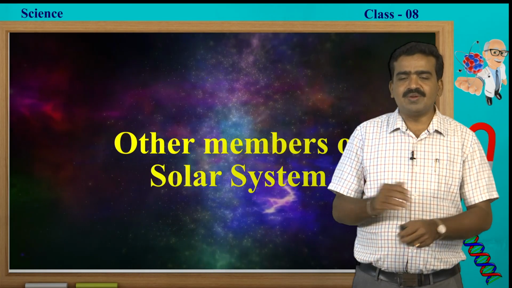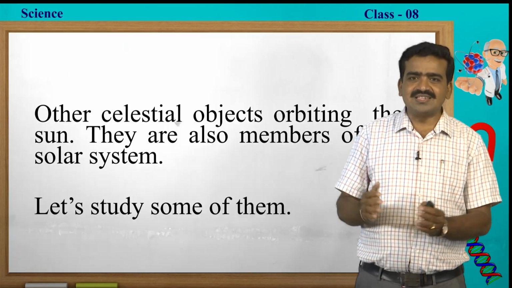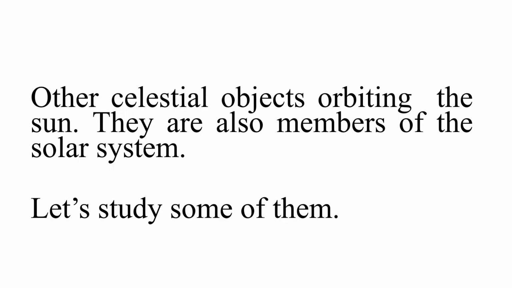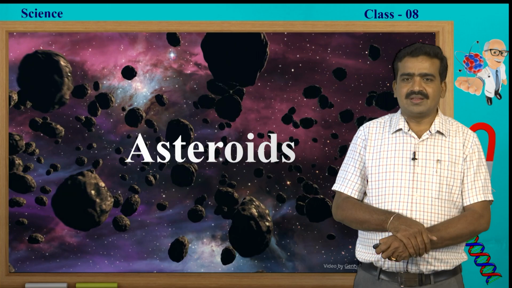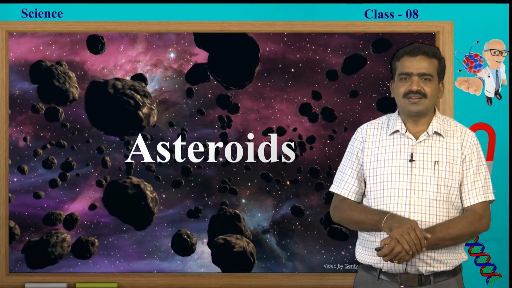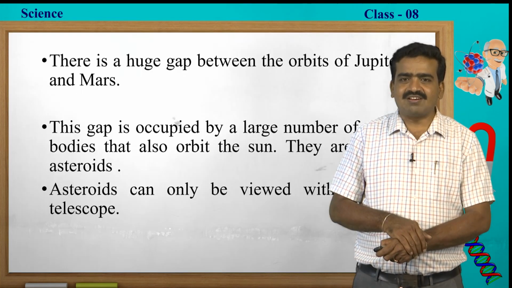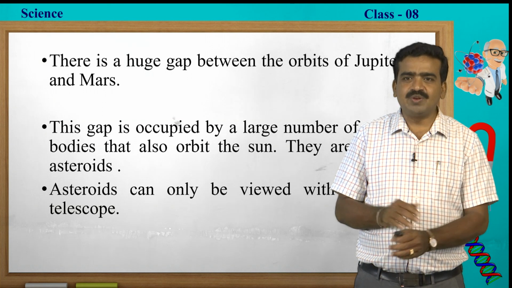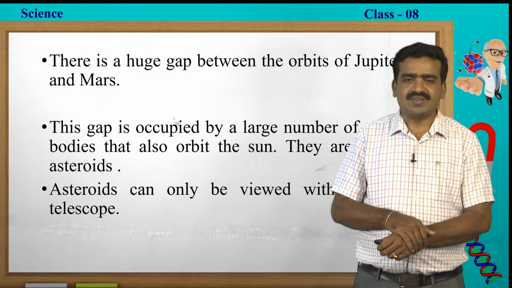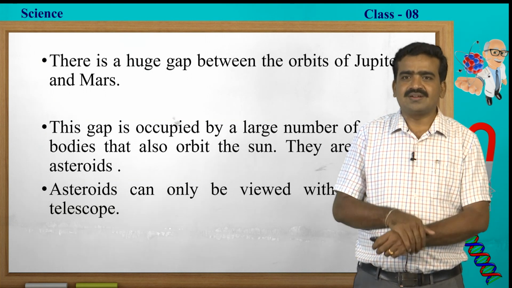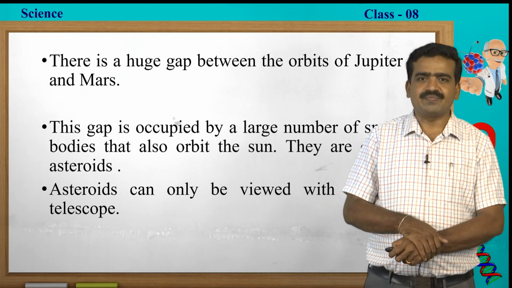So, we have other members in the solar system. Other celestial objects orbiting the Sun are also members of the solar system. Firstly, the asteroids, which we can see between Mars and Jupiter. There is a huge gap between the orbits of Mars and Jupiter.